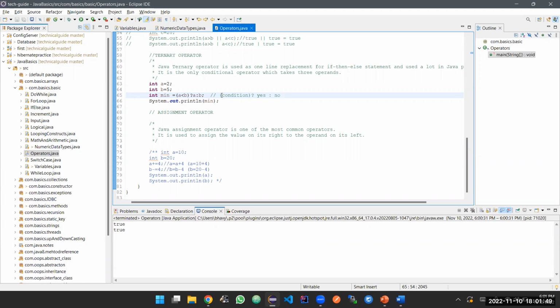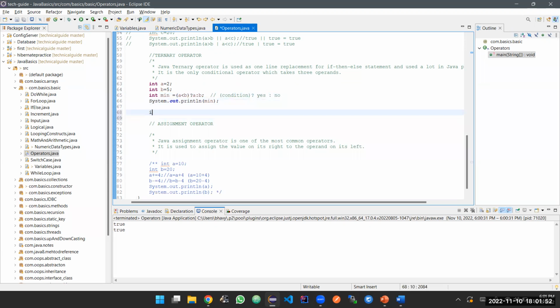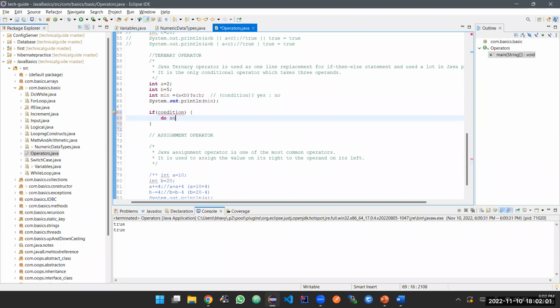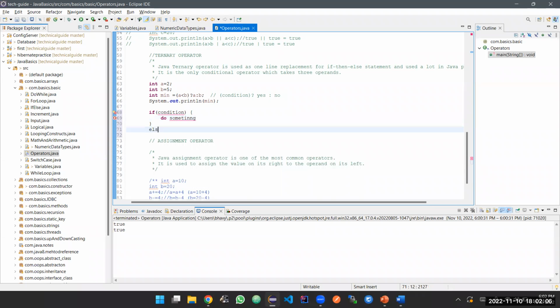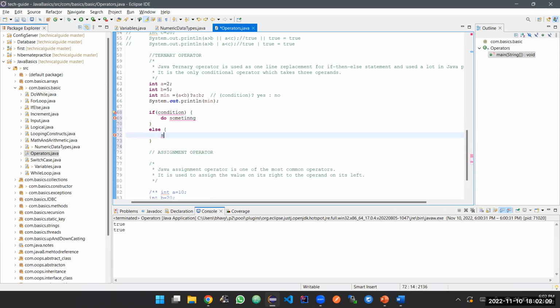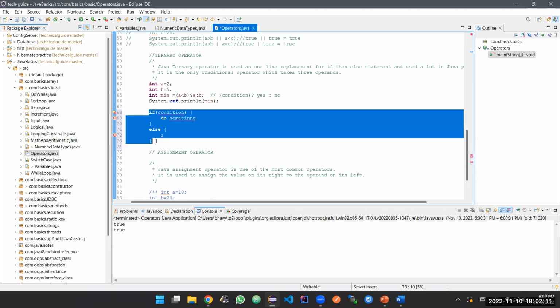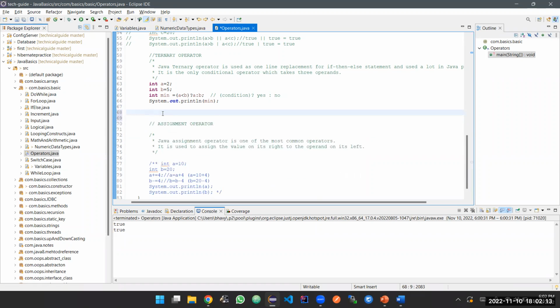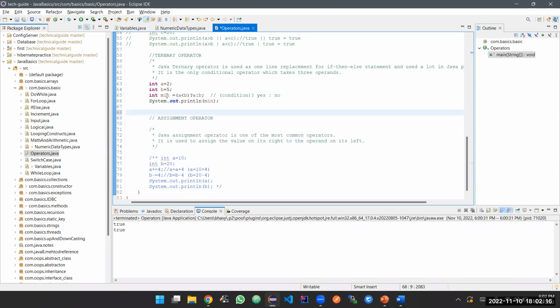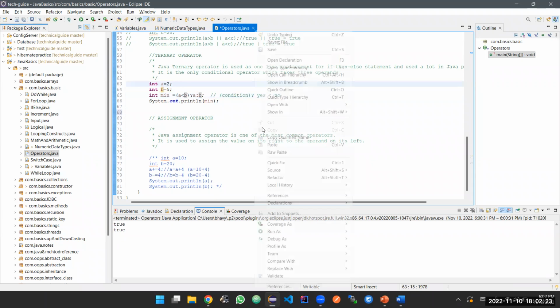You just put if condition, do something, else do something. This is how you write an if-else condition. But by the use of this ternary operator, you're writing it in a single line. This is the condition, this is your yes value, and this is your no value. So a is less than b, so 2 is less than 5, and you will simply get the value as 2.